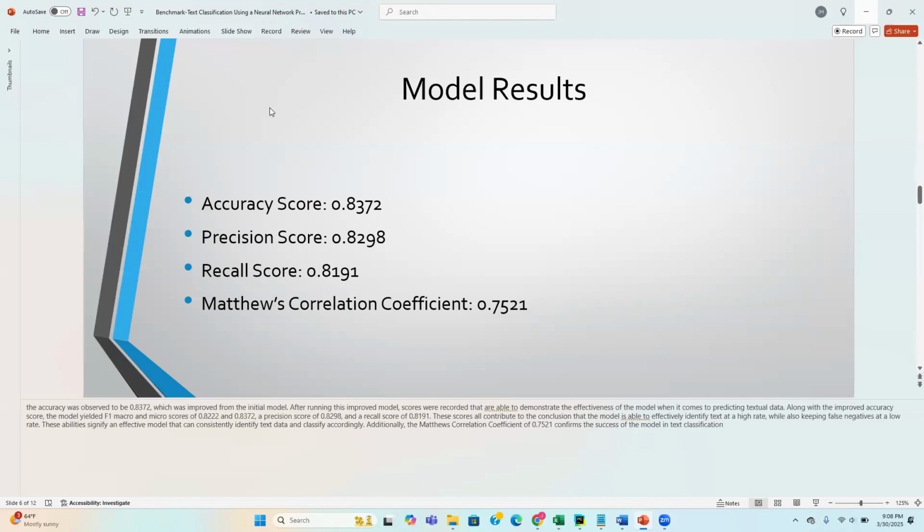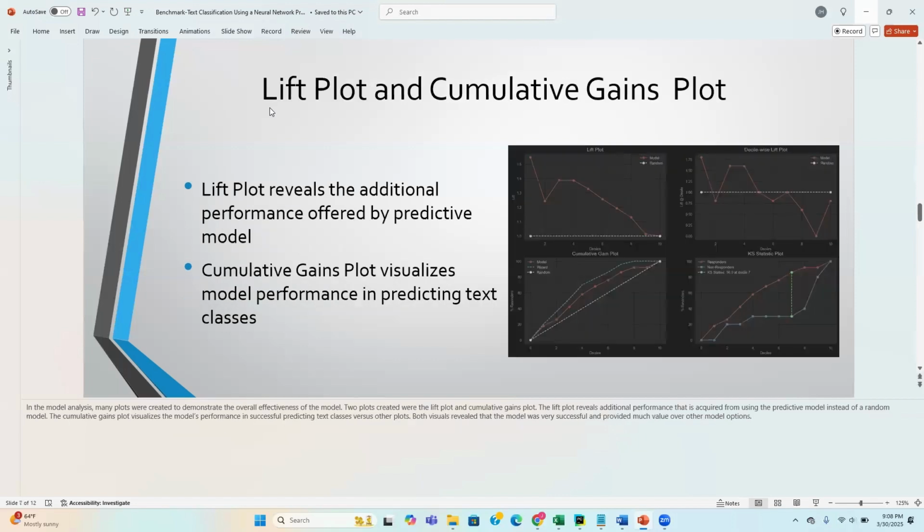All of these scores contribute to the conclusion that the model is able to effectively identify text at a high rate while also keeping false negatives at a low rate. These abilities signify an effective model that can consistently identify text data and classify accordingly. Lastly, our Matthews correlation coefficient confirms the success of this model in text classification.